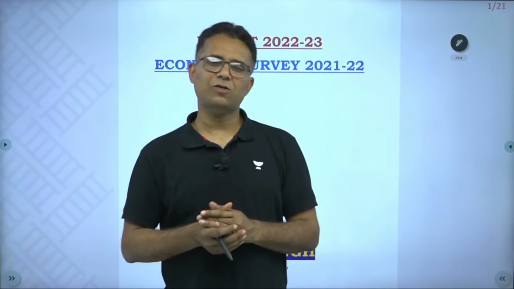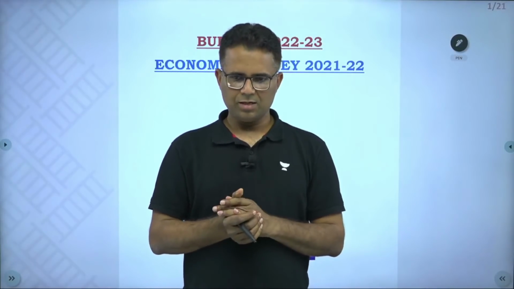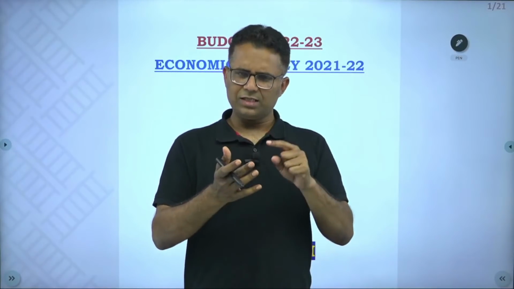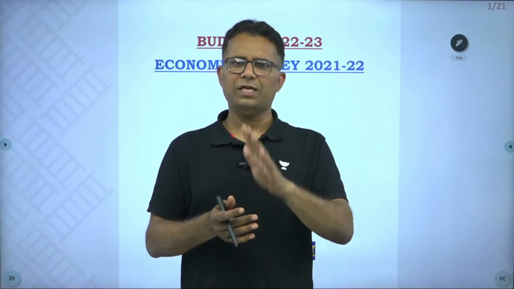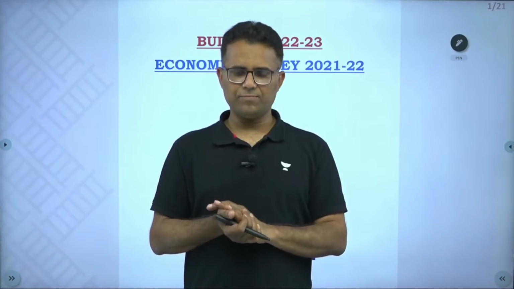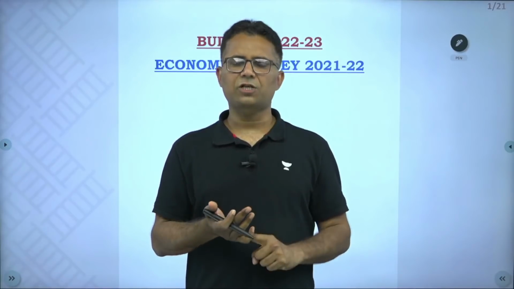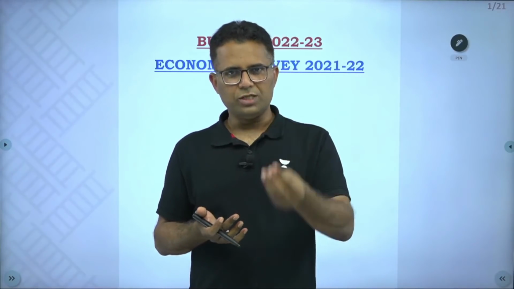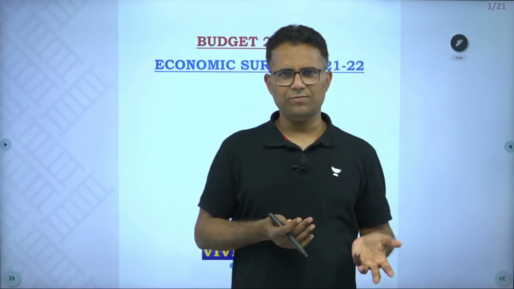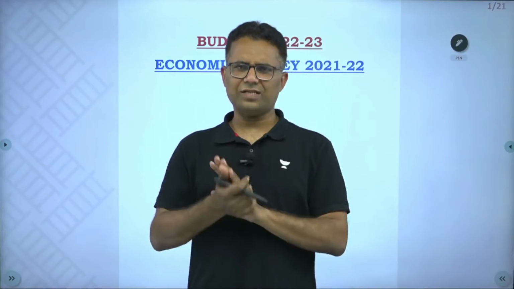Now if you have seen this economic survey, there are chapters related to almost every topic that we have covered in the class. For example, there is a chapter on the present state of the economy, a chapter on monetary management, a chapter on fiscal management, agriculture, industry, infrastructure.